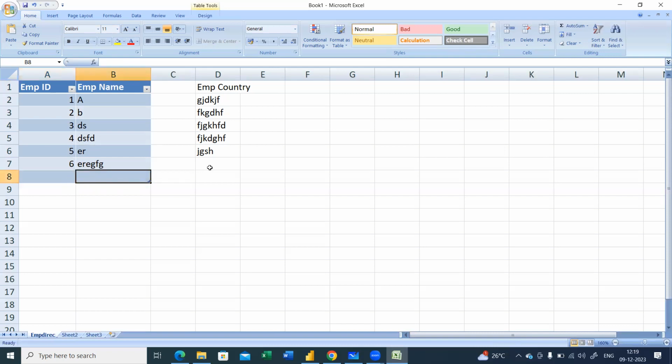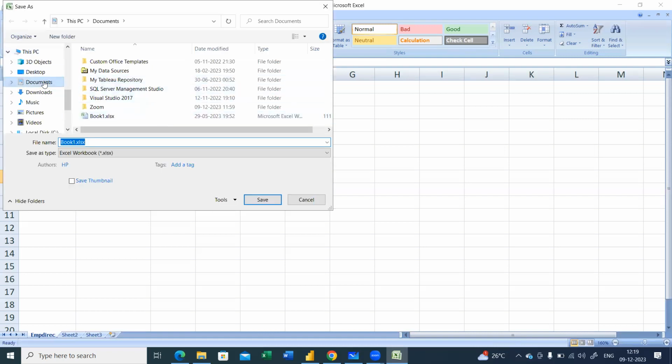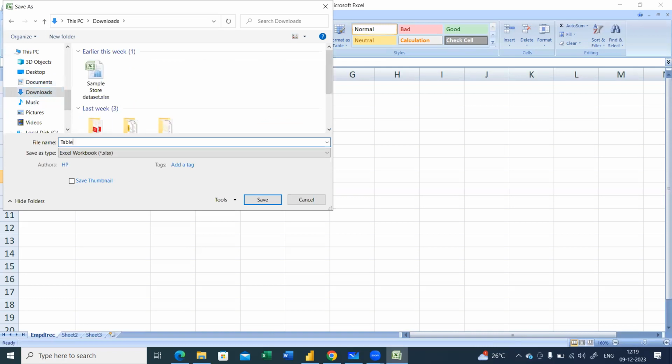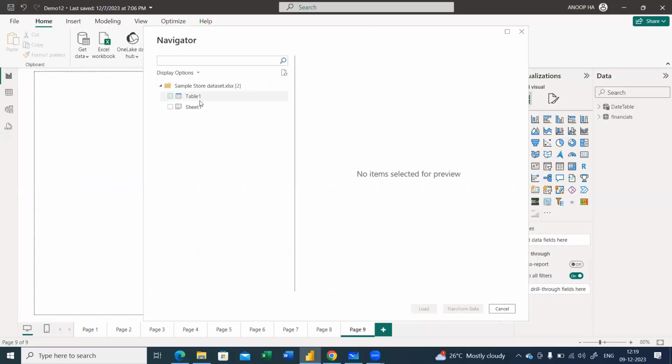Once I save this file, to know the difference between the table and the sheet, that's what I'm doing here. So I'll save it as table to sheet. After I save it and close it, I'll just have to connect it again.